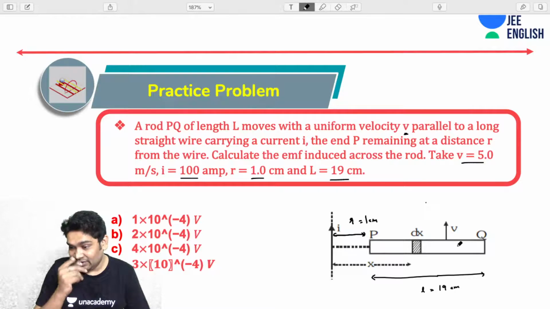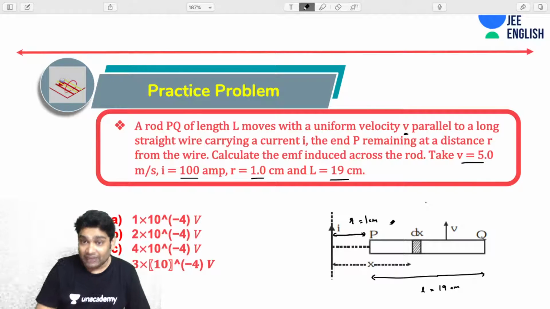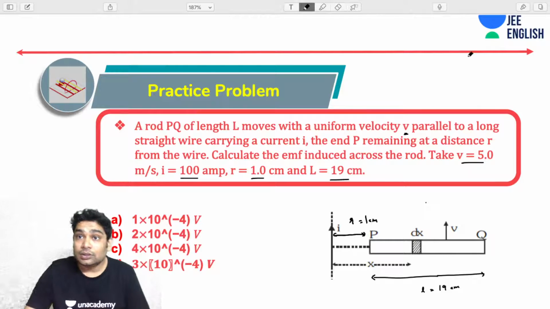I hope you remember how to find the E at any distance x. E at any distance x would be such that it would be cancelling out the magnetic force, right? So what is the direction of V? V is like this. The direction of B would be going inside, right? So at the location of the rod, B would be going into the plane.